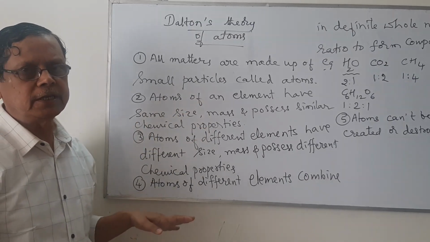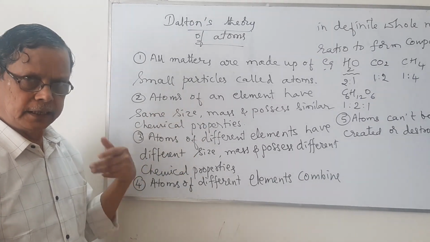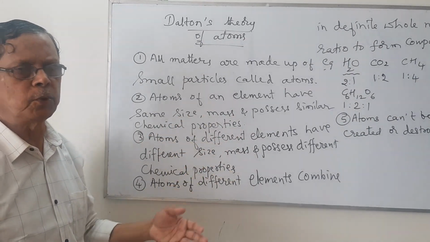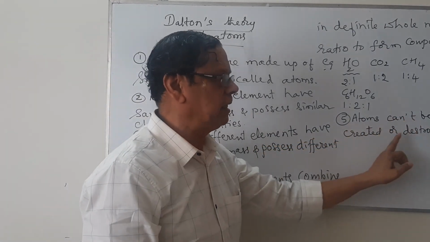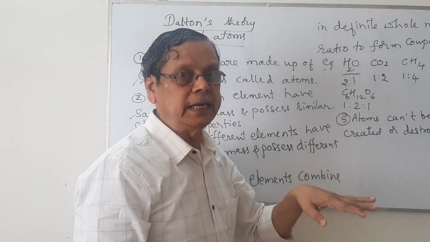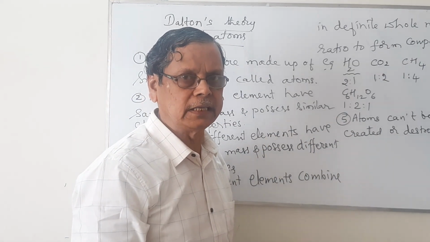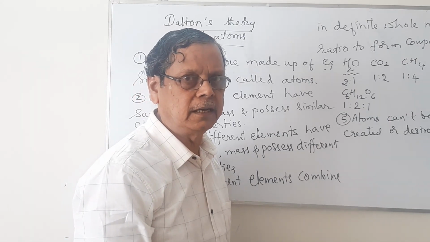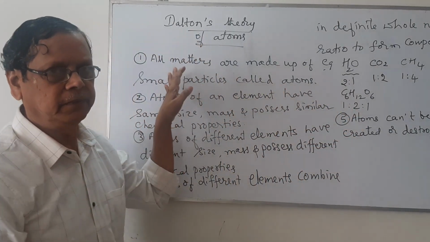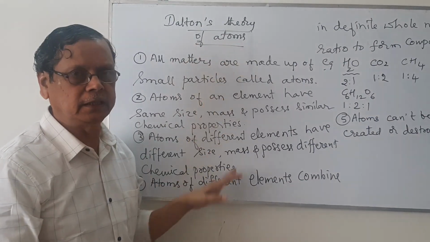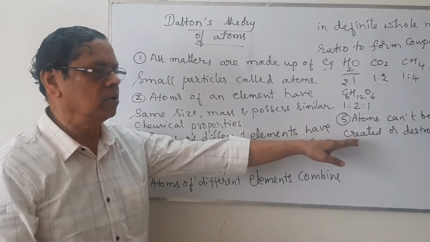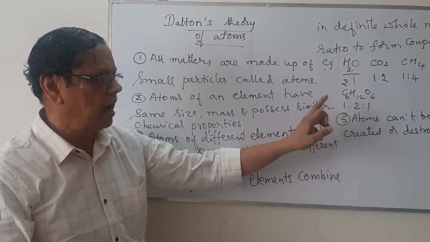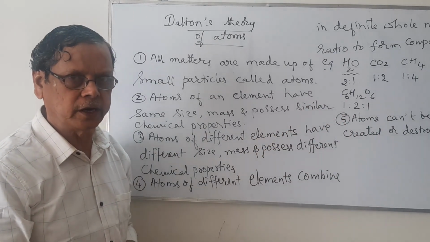Some of these postulates are correct, but some have got ambiguity which have been disputed. For example, atoms cannot be created or destroyed. Atoms can be created but with nuclear reactions. So one atom can be converted to the other atom by a nuclear disintegration reaction. But at that time, when Dalton proposed the theory of an atom, no such nuclear reactions were obtained or observed. That's why he stated that atoms cannot be created or destroyed.